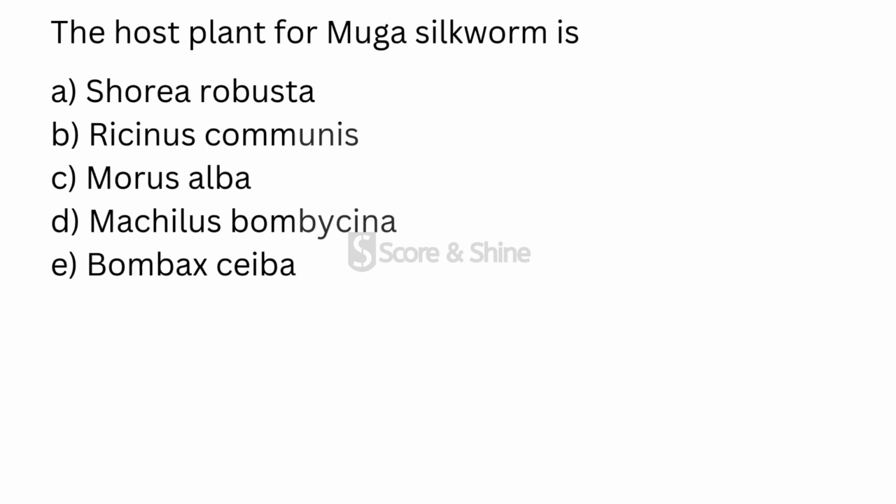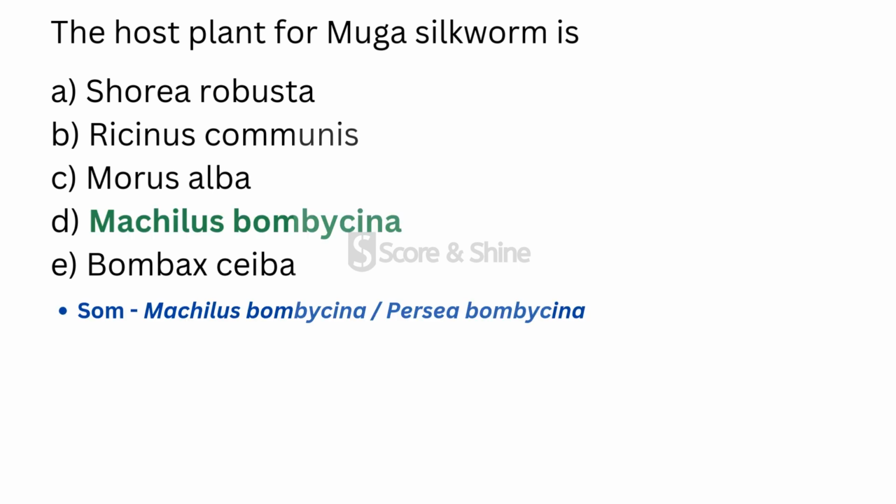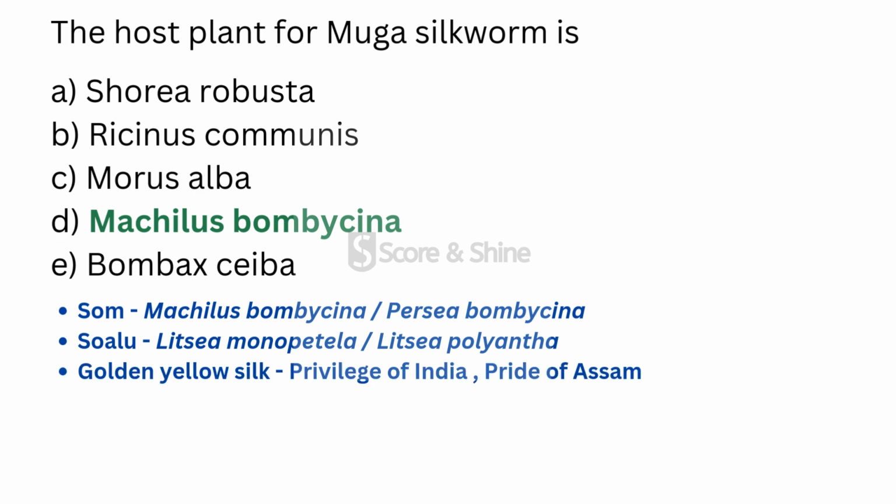Moving to the next one, the host plant for Muga silkworm is, the answer for this is Machilus bombycina, which is the scientific name of Som. Now, Machilus bombycina is also called Persea bombycina. The other host plant for Muga silkworm is Soalu, which is scientifically called Litsea monopetala or Litsea polyantha. Muga silk is golden yellow color silk which is a privilege of India and it is the pride of Assam state. And the scientific name of Muga silkworm is Antheraea assamensis.